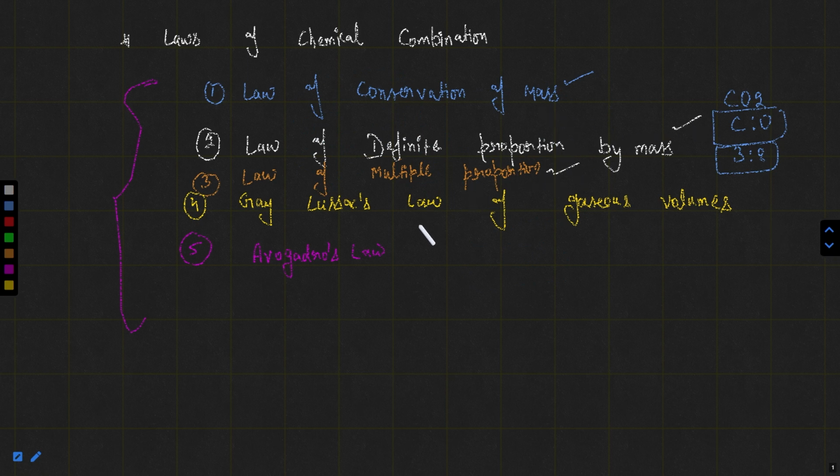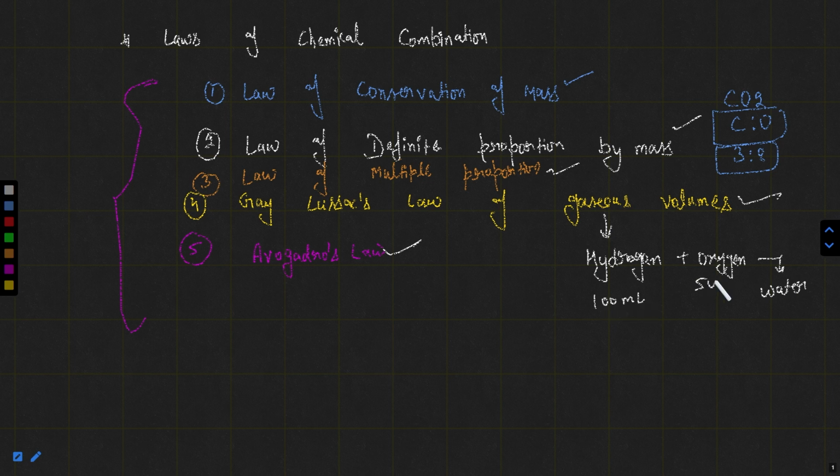Then we had covered Gay-Lussac law of gaseous volumes and Avogadro's law. Gay-Lussac law of gaseous volumes says that if in a chemical reaction gases are combining or produced, for example hydrogen plus oxygen gives water vapors, what will happen if 100 ml of hydrogen is combining with 50 ml of oxygen?